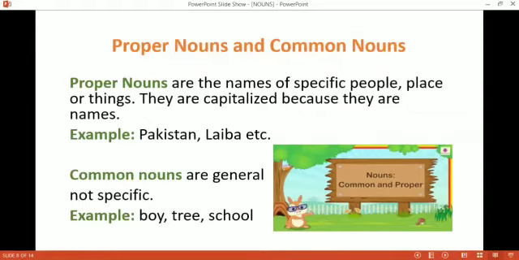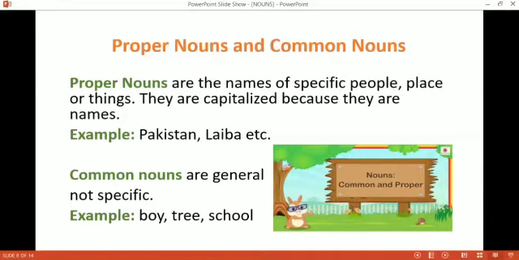And in the same way, Afghanistan, A capital. Saudi Arabia, A capital. We write the name of the countries with capital letters. Okay, next example is Laiba. Laiba is a name of girl. We write girl with small g, but when we write the name of the girl, we write Laiba with a capital. Okay, children, we write the proper nouns with capital letters.